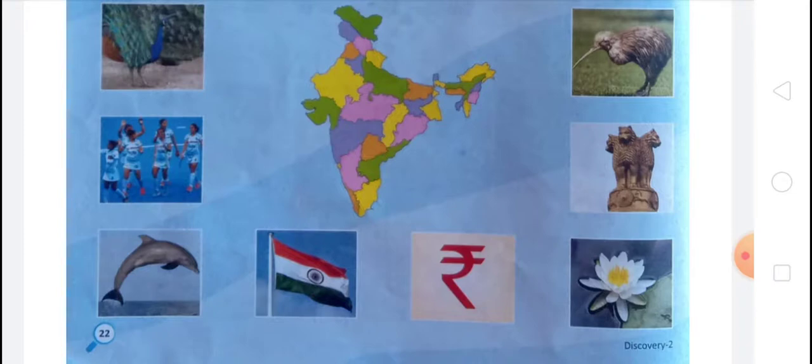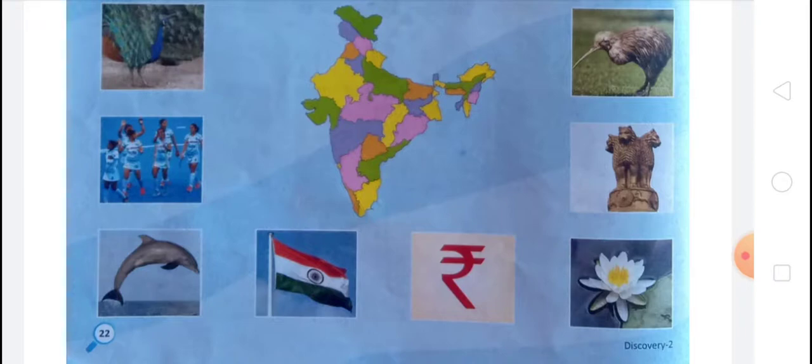The national flag was adopted on 22 July 1947, proportion 2:3, designed by Pingali Venkayya, country India, adopted 73 years ago.